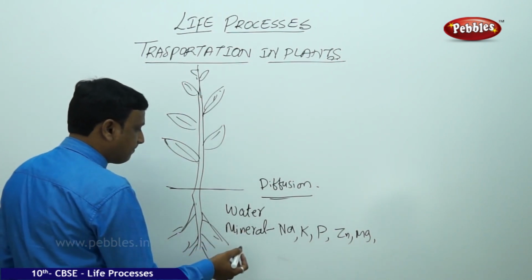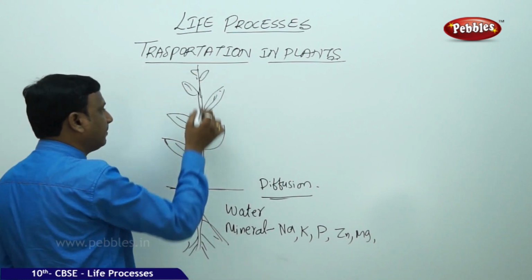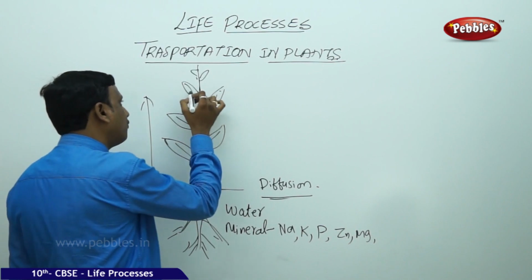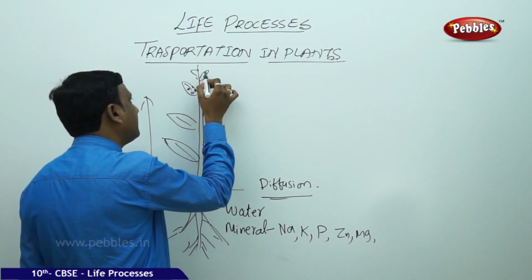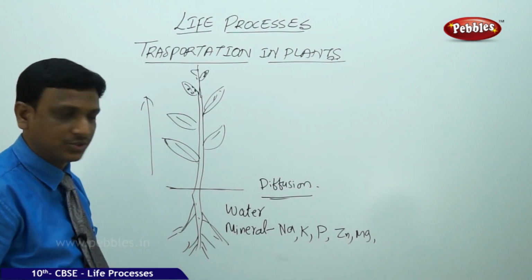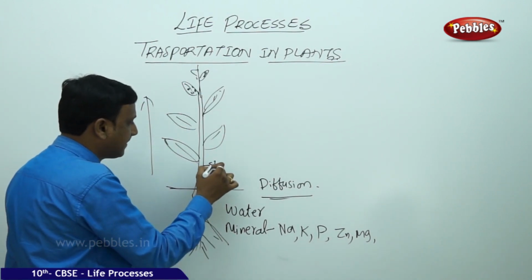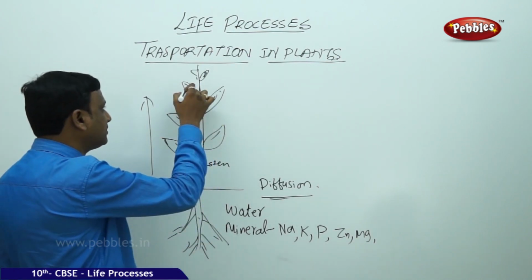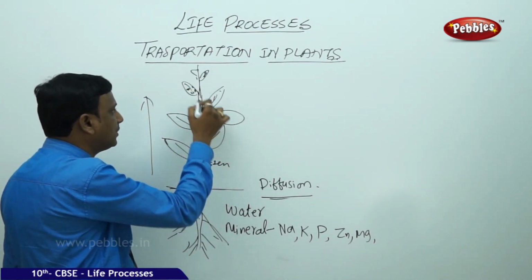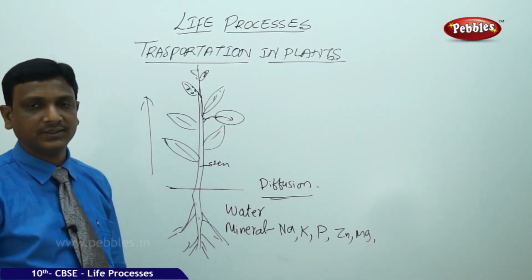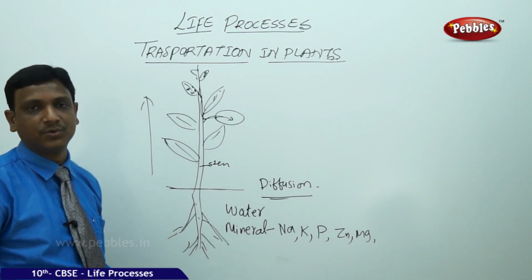And this is the one way, that is water from roots to the tip of the plant, to different parts of the plant. In this direction transport is required, and food is prepared in these parts. Sometimes the food has to be stored. In case of carrots or other plants, food is stored in the roots. Sometimes the food is stored in the stem. Sometimes the food is stored in fruit. So if the food is produced in the leaf, it has to be stored in the fruit. So it should be transported to this fruit. So here the transport is required. The prepared food materials are to be transported.